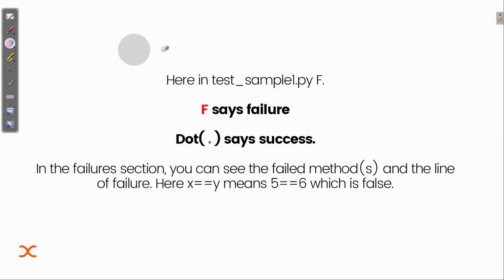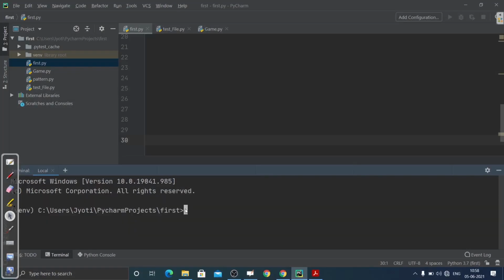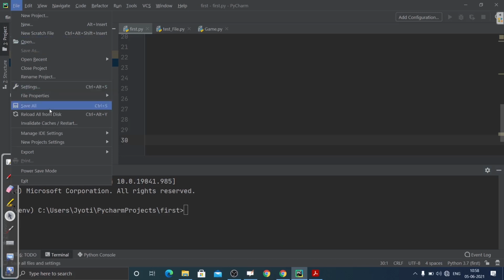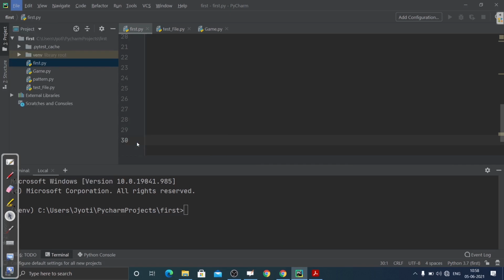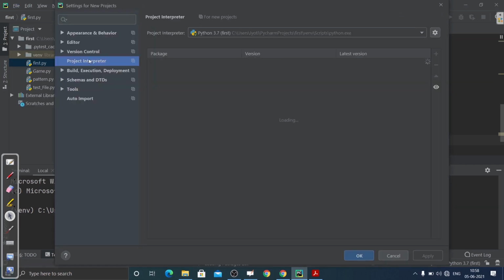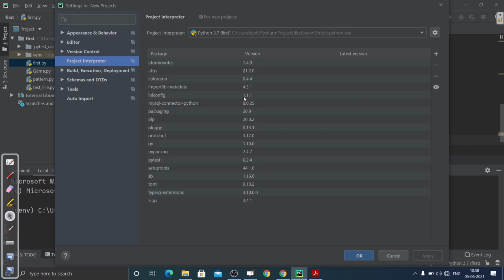Let me show you by doing the code. First, let me show you how we can install this framework. For that, we first go to File, then Settings for new project, and then you will see Project Interpreter, and there you need to check whether it is installed or not. If it is already installed, you will see pytest listed there. You need to confirm which Python interpreter you are in, and whether it is installed there. Here you can see it is installed.